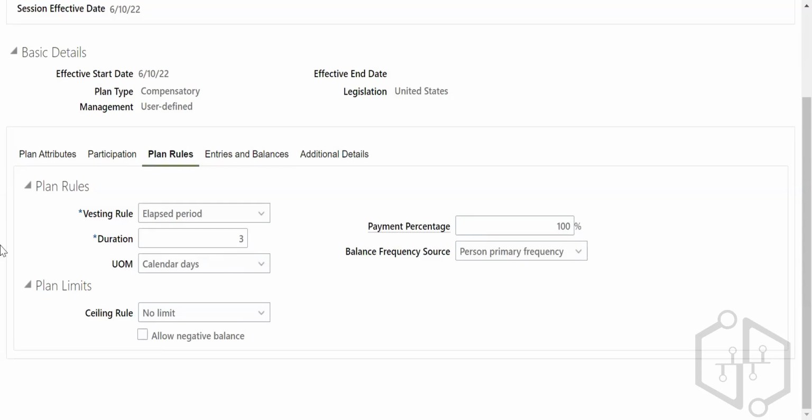There's a difference between vesting period and waiting period. Vesting period is what? Waiting period is what? Waiting period is you can apply and accrue leaves. And vesting period is you cannot apply for leaves and use balance. You will not be allowed to apply for leaves and use balance. That is called vesting period. And waiting period is you can apply and accrue leaves. That is the difference. Okay? So this is the thing.